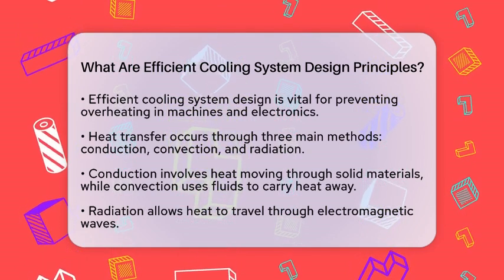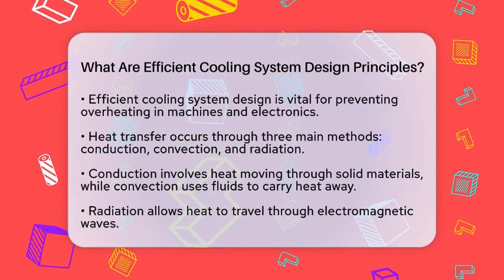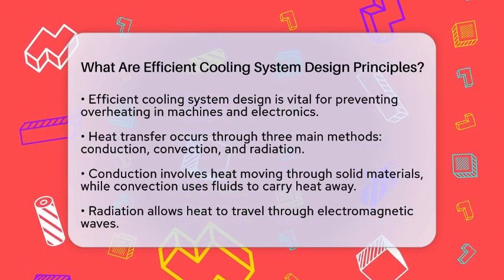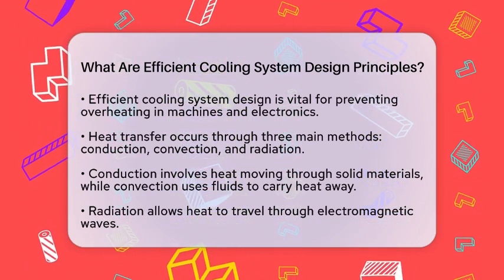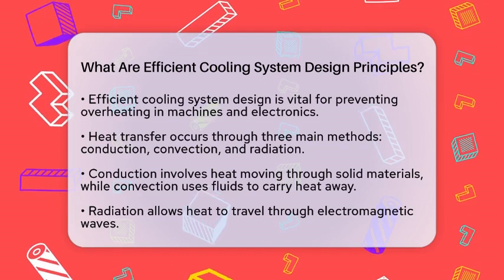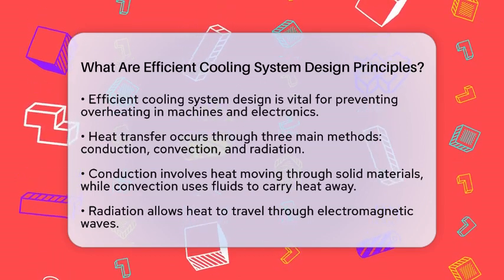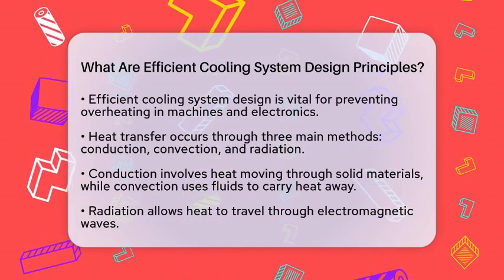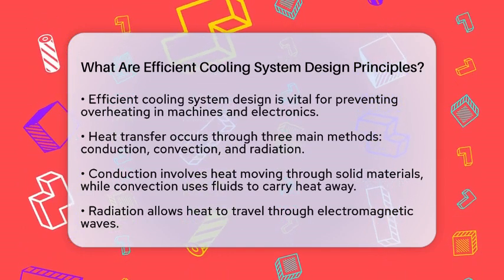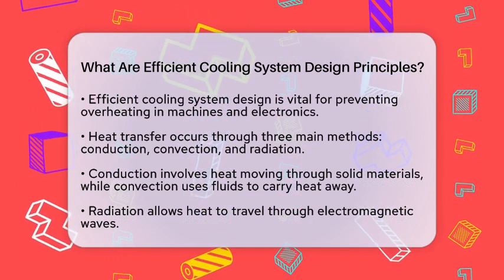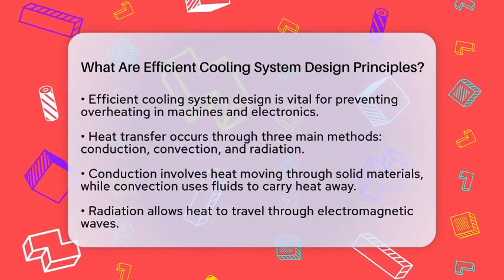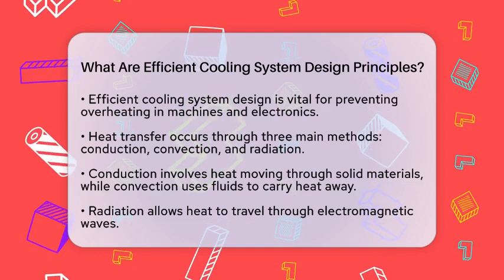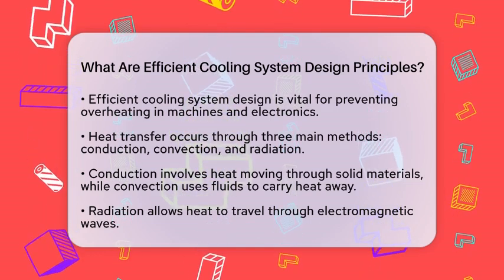First, understanding heat transfer is essential. There are three main ways heat moves: conduction, convection, and radiation. Conduction transfers heat through solid materials, while convection involves fluids like air or water carrying heat away. Radiation is when heat travels through electromagnetic waves. A good design maximizes conduction and convection, often using materials that conduct heat well and improving fluid flow to enhance cooling.